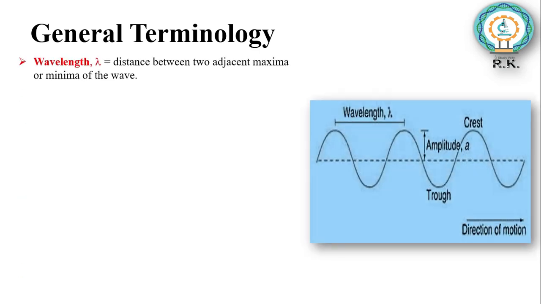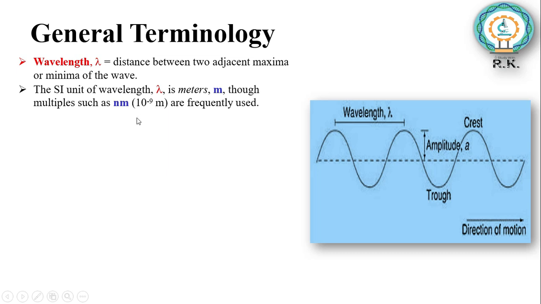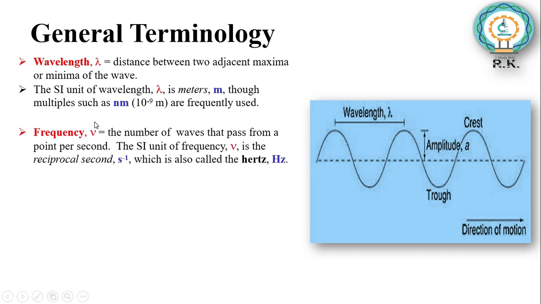Now we understand the general terminology used for EMR. First one is wavelength. Wavelength is the distance between two adjacent maxima or minima of the wave. We symbolize wavelength as lambda. SI unit of wavelength is meter, but we frequently use nanometer. Second one is frequency. Frequency is the number of waves that pass a point per second. We symbolize frequency by nu. The SI unit of frequency is second inverse, or it is called hertz.